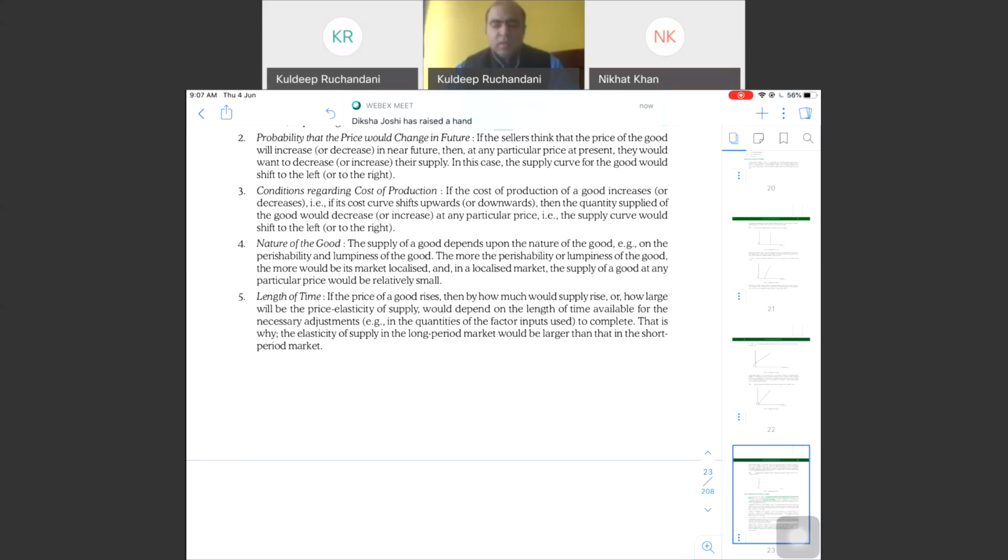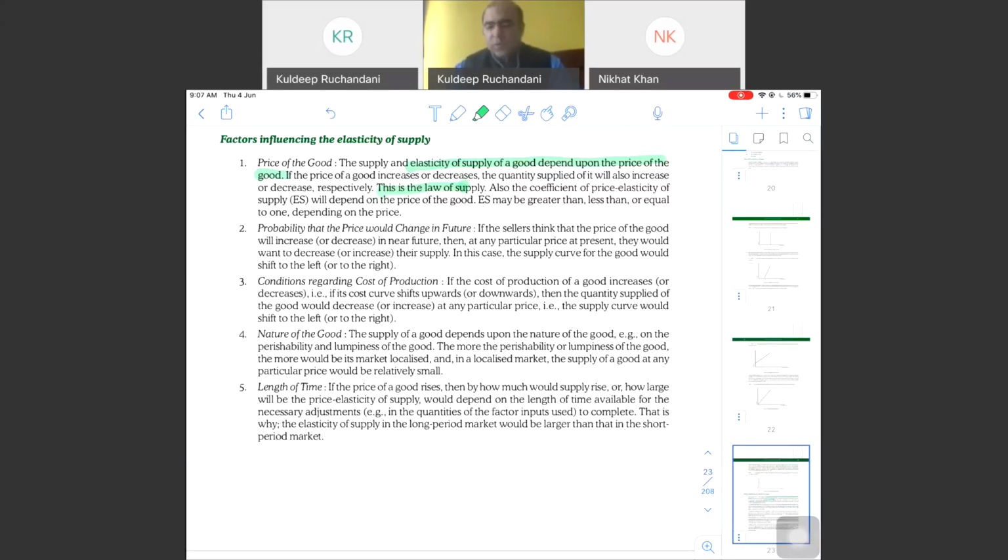Increase in cost will result in a reduced profit margin. When profit margin goes down, will the supplier prefer to supply more or less? Less. Yes. So when cost of production increases, supply will go down.